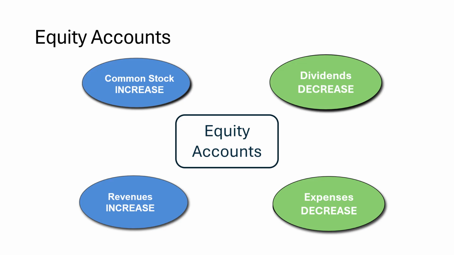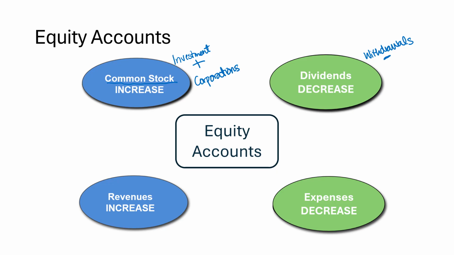Equity accounts represent any claims the owner has to the business. So these will be considered things like investments, any withdrawals. So any money that the owner puts into or takes out of the business. Common stock is the equity account that we use for corporations. So anytime an owner invests money in the business, they are issued common stock for that to show that investment.